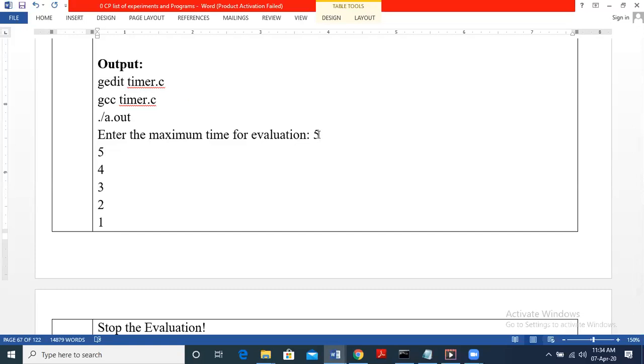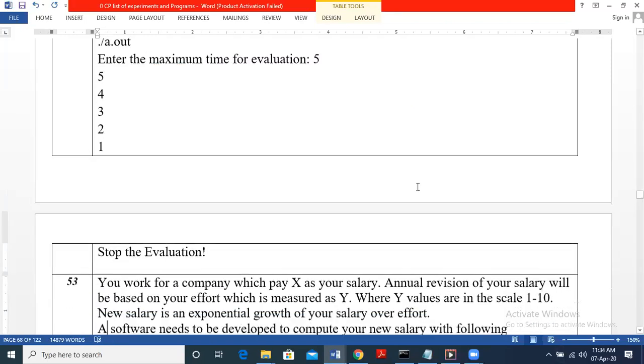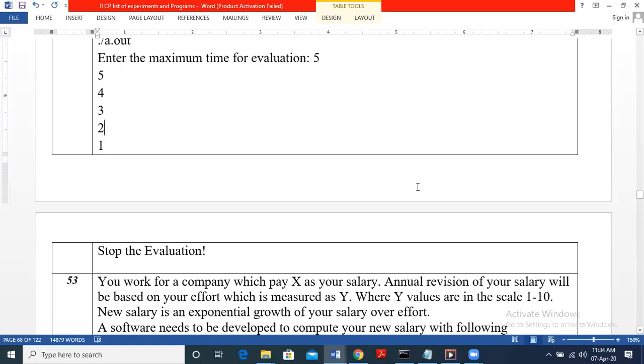Here we are taking input first. The maximum time of evaluation is taken as 5. Once we give 5, we see that it prints 5, 4, 3, 2, 1 and after 1, since t becomes 0, it prints stop the evaluation. So this is the program for the while loop.